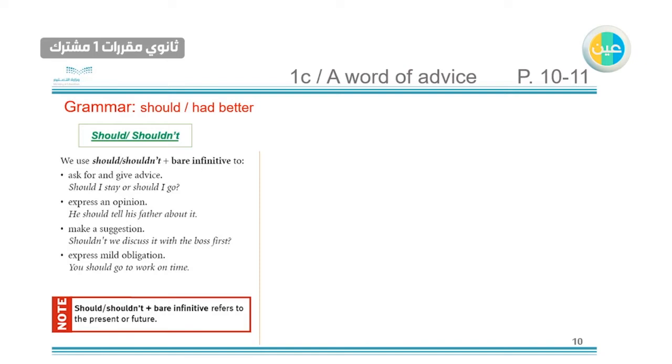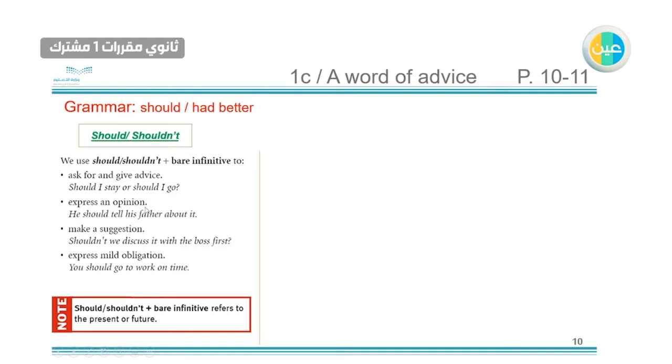So we use should or should not to ask for and give advice. When you ask, like you have a problem or something and you ask for advice, or someone else asks you for advice. For example, should I stay or should I go? You're asking for advice.